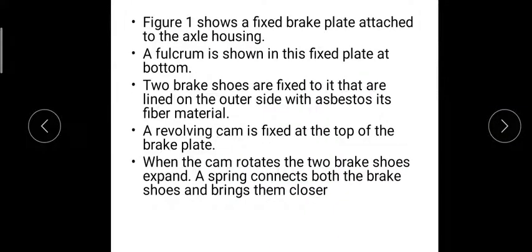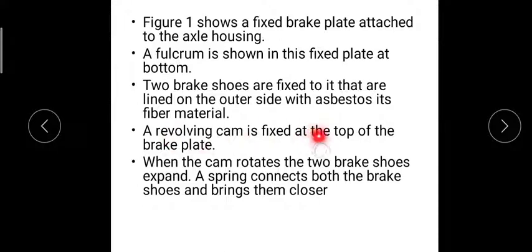This is written over here. It shows a fixed brake plate attached to the axle housing. There is a fulcrum which is used to balance the lever. There are two brake shoes fixed at the outer side and lined with fiber material, that is asbestos.